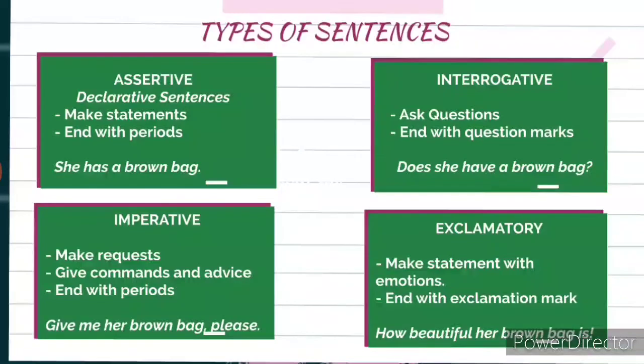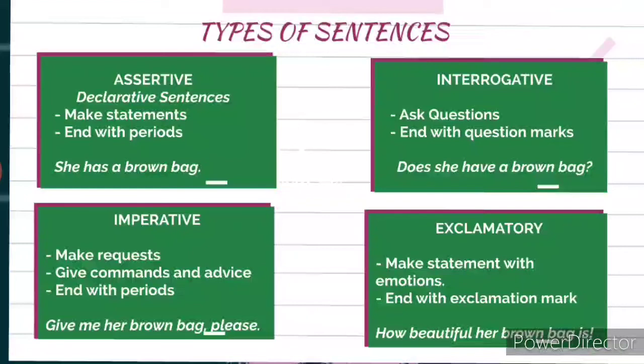Now let's do a quick recap of all the 4 types of sentences. The first one is assertive sentence. Now assertive sentence, also called as declarative sentence, so they make statements and end with periods or full stop. For example, she has a brown bag. The next one we have is interrogative. So interrogative asks questions and they end with question marks. For example, does she have a brown bag? So I have taken the same sentence and transformed it into different types of sentence.